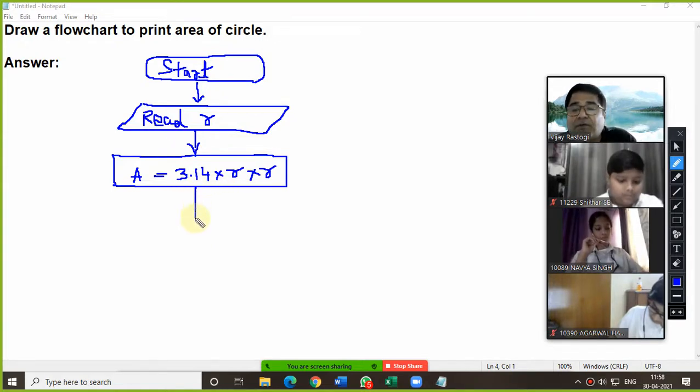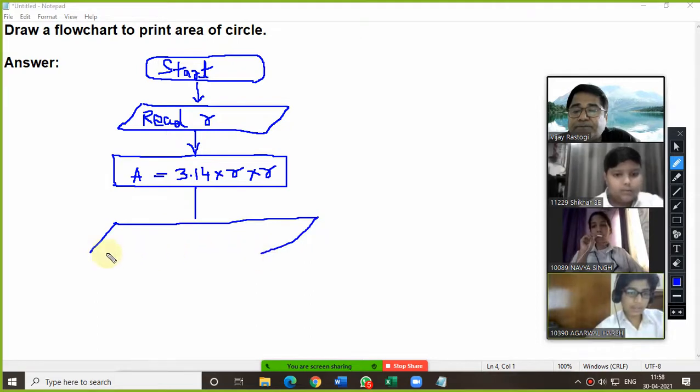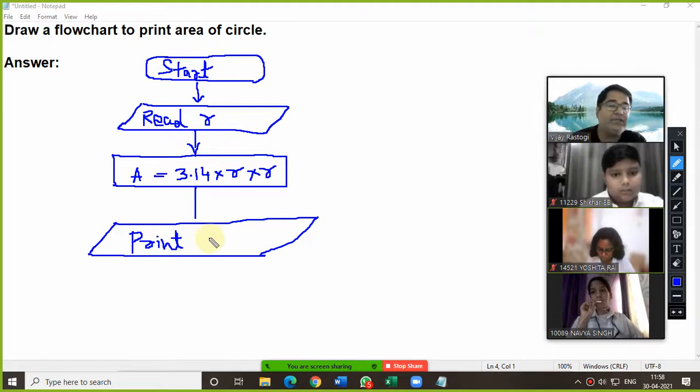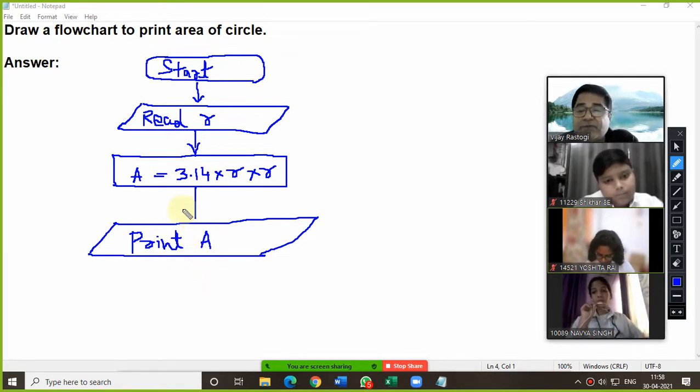After that, what we are supposed to do? We are supposed to print the result, Print A, in which you have stored the result. Maybe print A or maybe print AR, that depends on you only. I have used A here, so I am using A. After that, what we are supposed to do? Stop. So for that, the symbol.